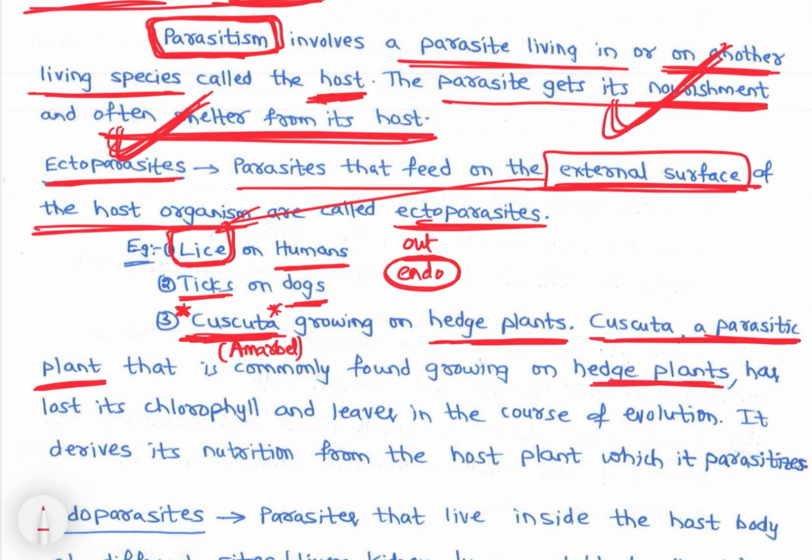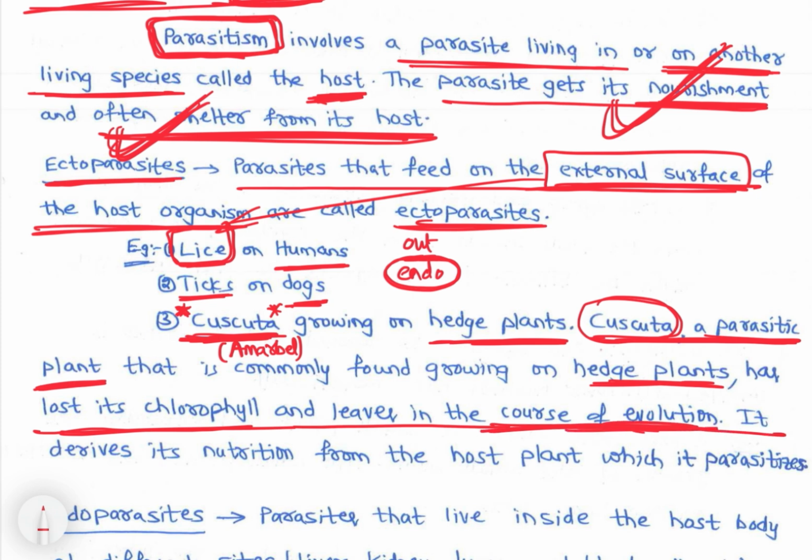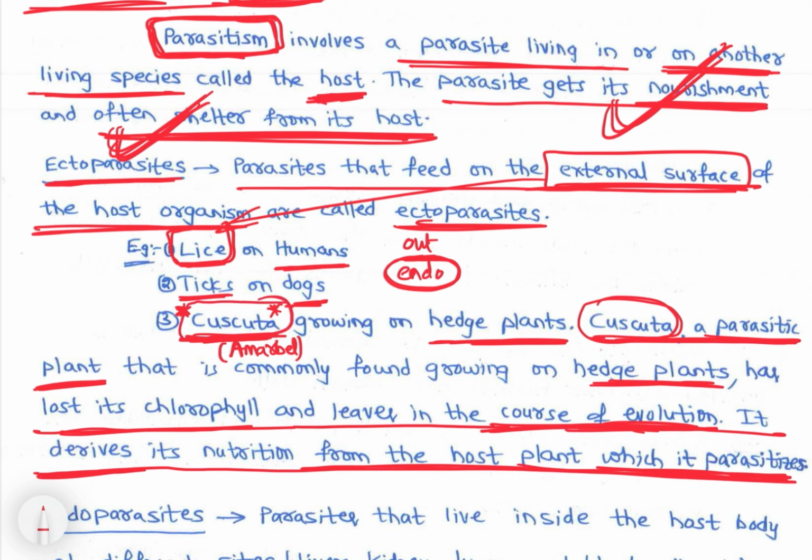Cuscuta has lost its chlorophyll and leaves over the course of evolution, so it cannot photosynthesize. What it does is derive its nutrition from the host plants which it parasitizes. Without chlorophyll it still needs food, so it grows on a host plant and draws out its nutrients. So let's watch a video on this Cuscuta. You will get clarity. Cuscuta.